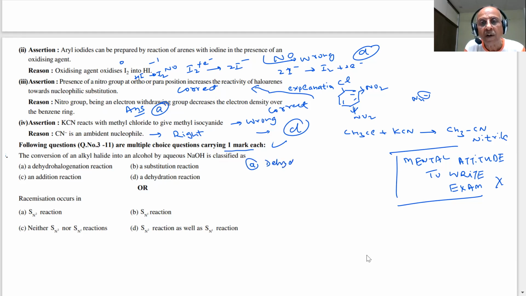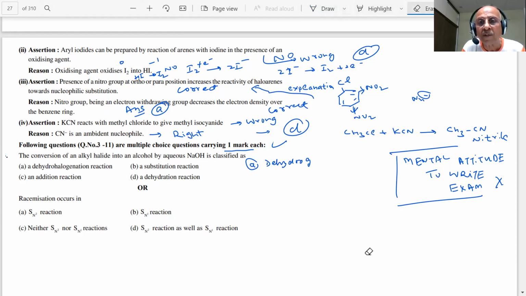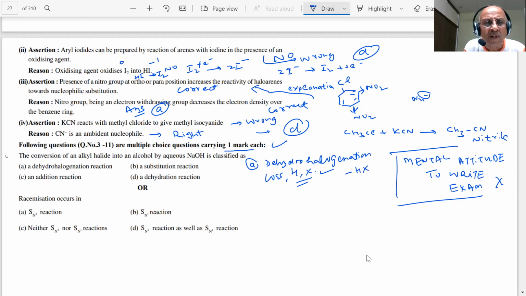Removal of a hydrogen and a halogen atom. Dehydrohalogenation, because I have to revise the course, students. Dehydrohalogenation means loss of hydrogen and halogen, minus HX. Substitution is our answer here. What happens? Alkyl halide reacts with aqueous NaOH. What is the product? ROH plus NaX. So this is an example of a substitution reaction.